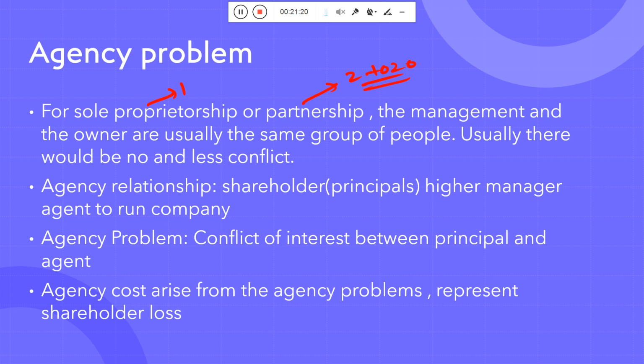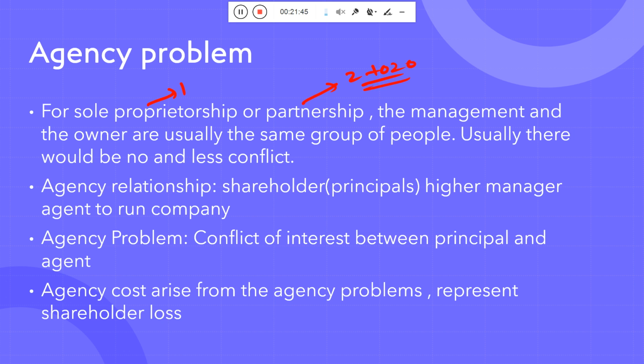But when we go towards the agency relationship, when I go towards the corporation, okay, in a corporation, who is the owner of that particular company? Generally the one holding the maximum amount of shares is the owner. The shareholder is nothing but the owner of that particular company.